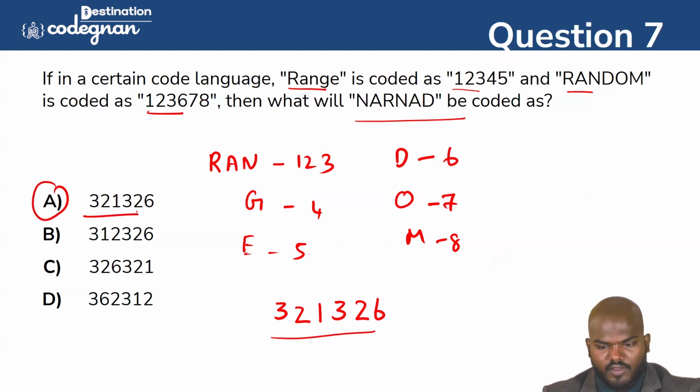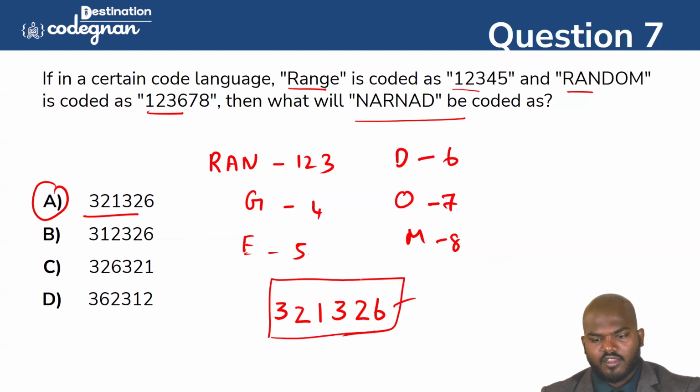Option A we will go for here. So that is the correct answer in this one. 3 2 1 3 2 6 is the possible answer we can generate here. Hope you guys are clear in this one. Clear? Done. So going for the next question.